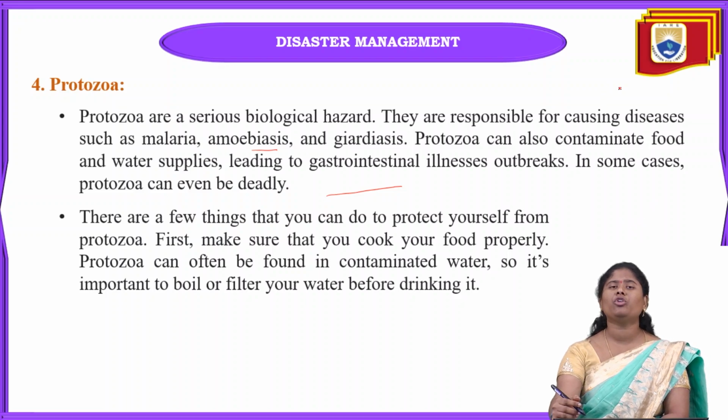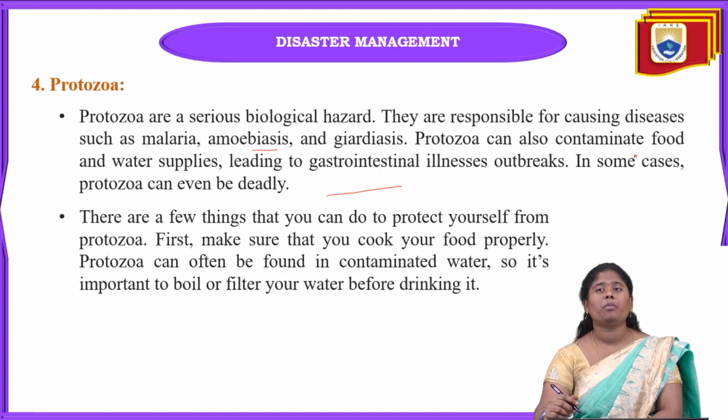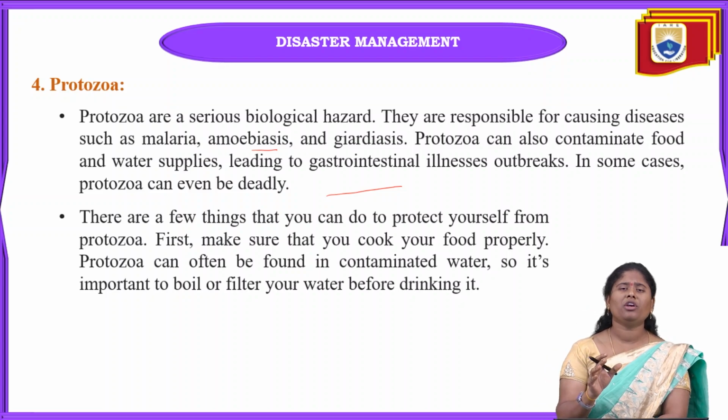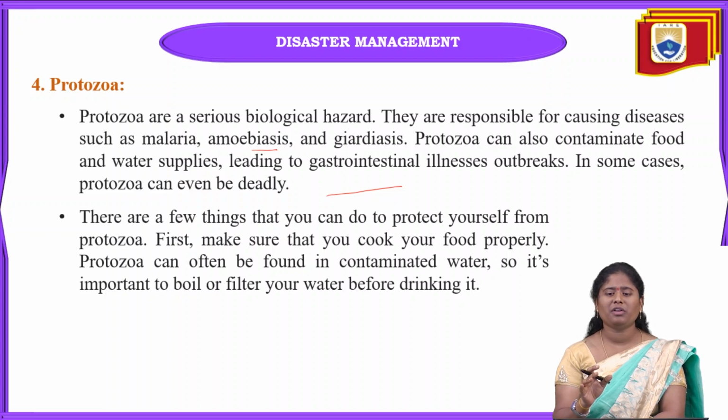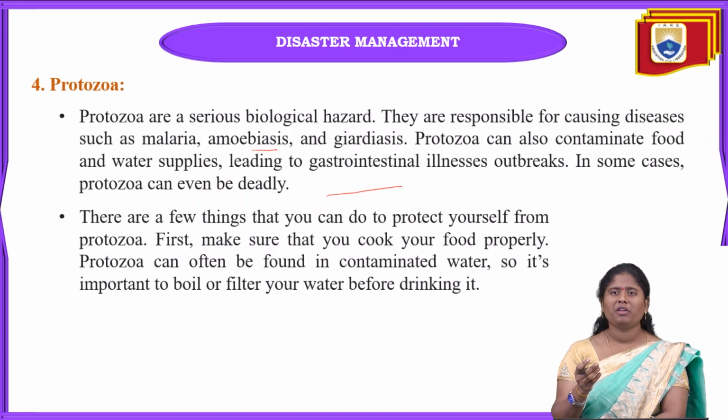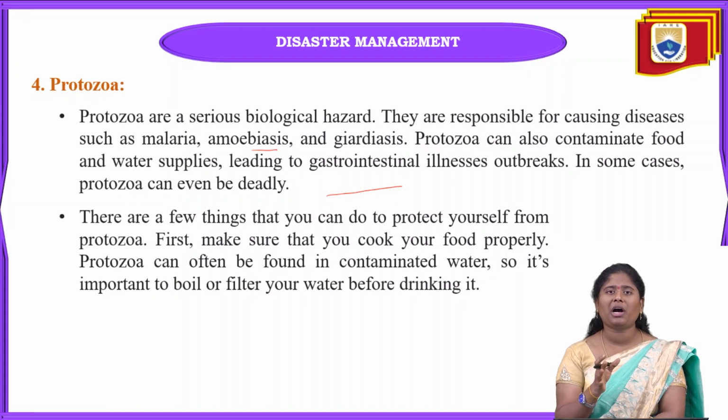In some cases, it can be very serious and life threatening. To protect ourselves from this protozoa, we have to clean the food properly and cook our food properly. If cooking is not properly done, the food will still be hard and we can't eat that type of food. From that also we may get these diseases.